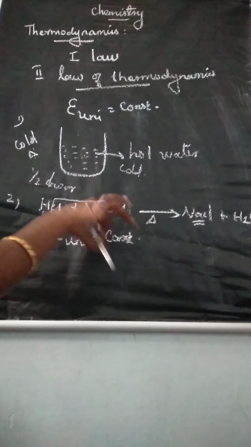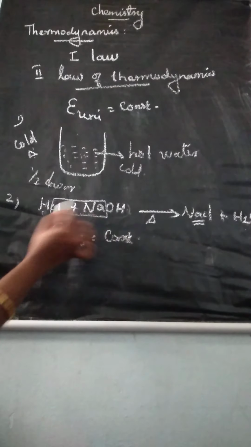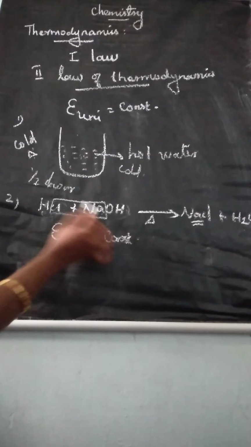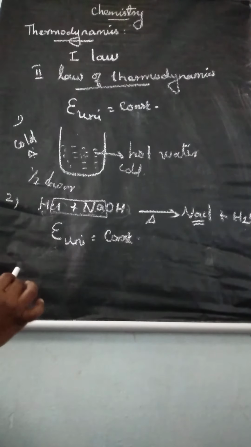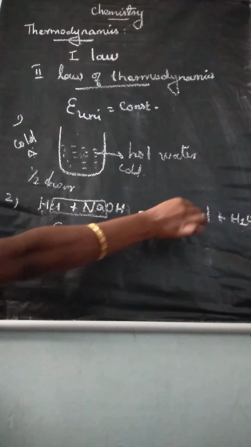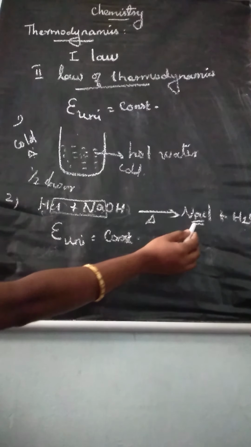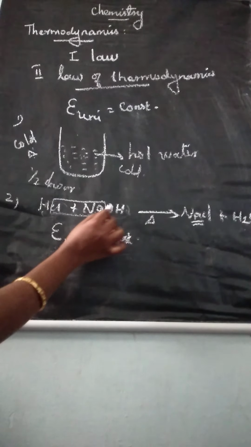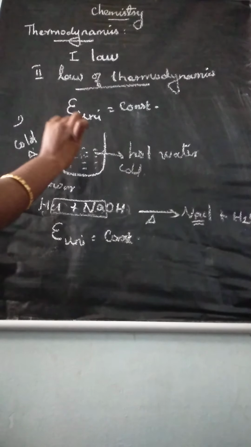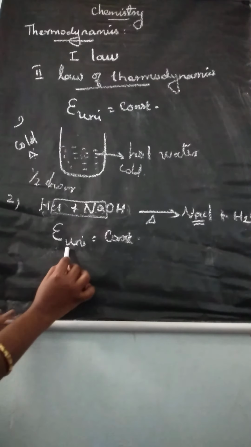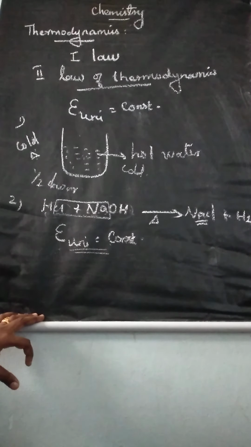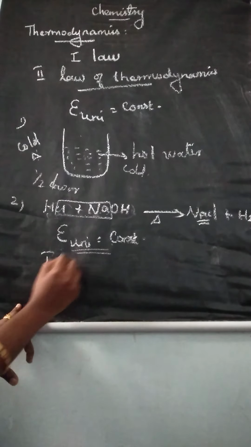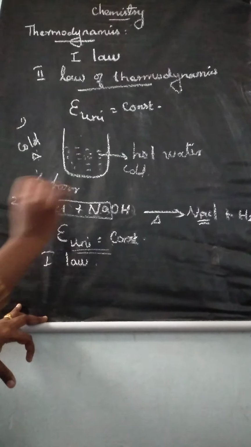These two molecules lose heat energy to form sodium chloride, and sodium chloride must absorb heat energy to form hydrochloric acid and sodium hydroxide. Here we are telling this statement: according to the first law, energy of the universe is constant.